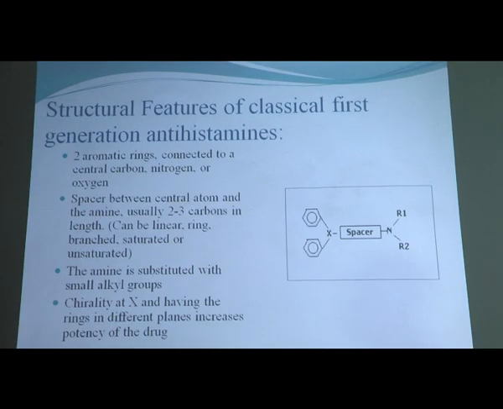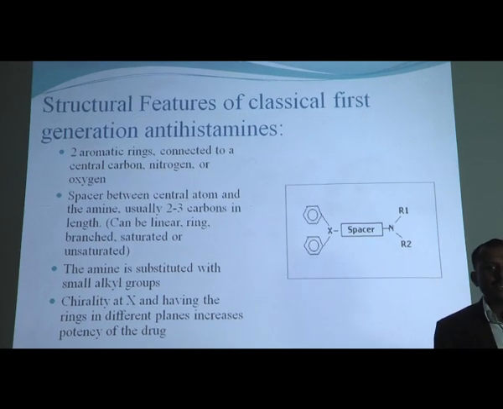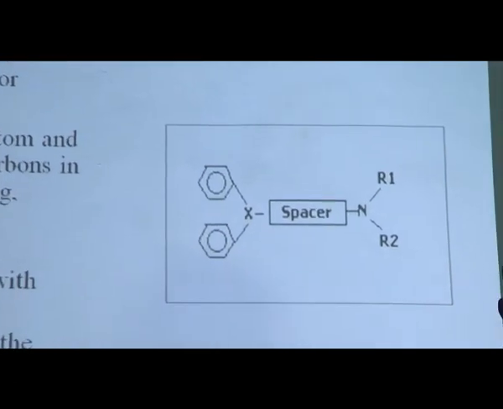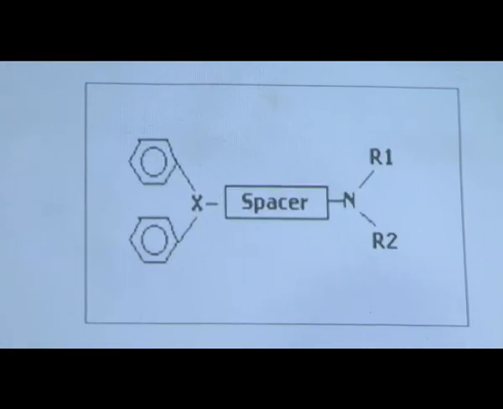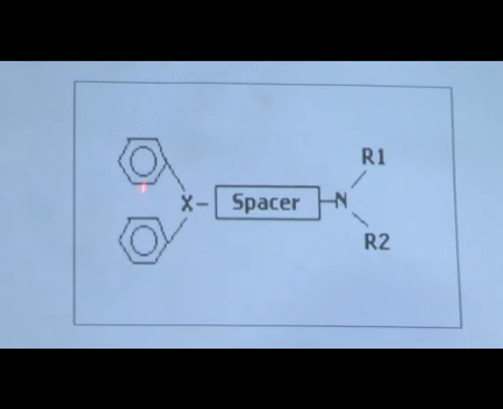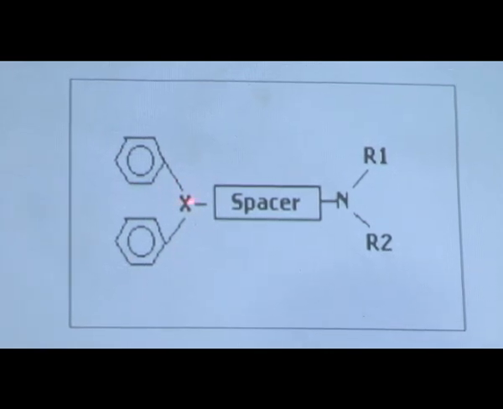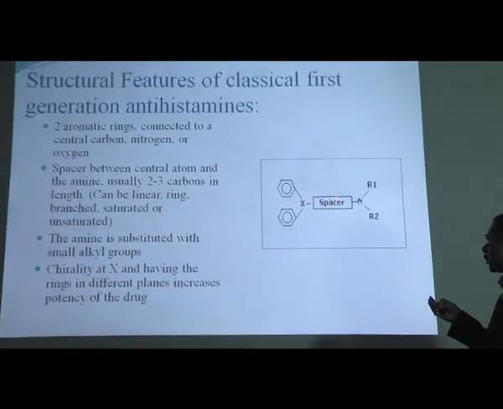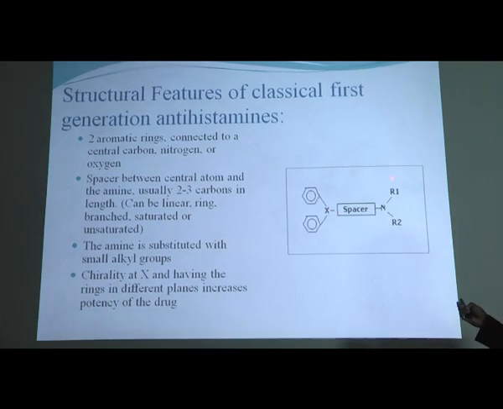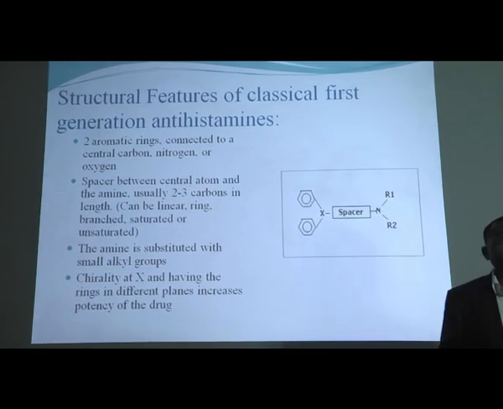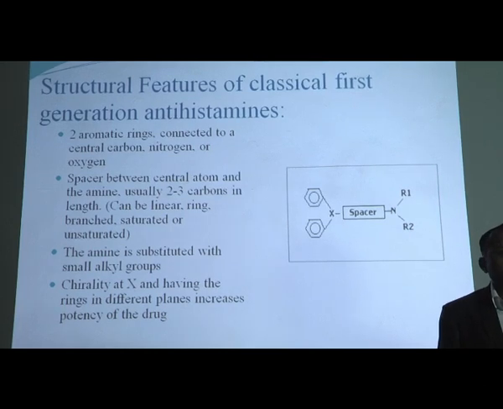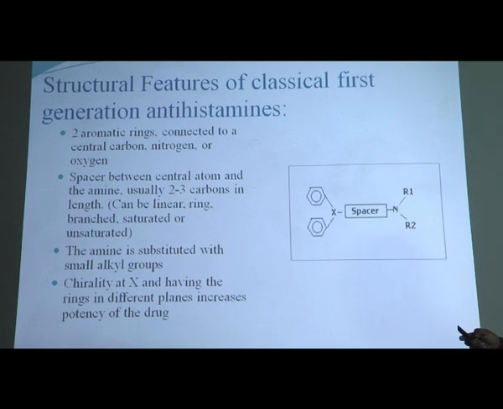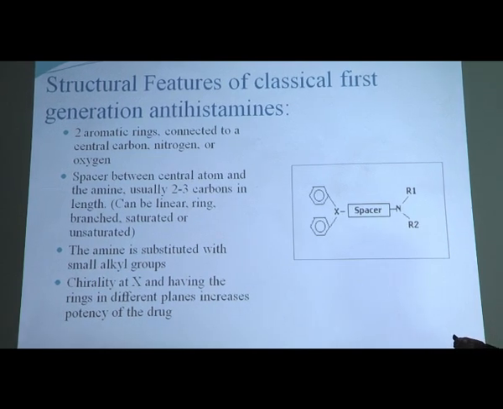First are the structural features. Whenever you go for the H1 antihistaminic receptor antagonists, what are the main basic structural features? The spacer is a very important point. Two benzene rings are attached to the heteroatom, where X stands for the heteroatom, and the spacer is the ethylene bridge located between the nitrogen and the heteroatom. R1 and R2 are alkyl groups, or any alkyl heteroatom group attached to the nitrogen. So these are the structural features of the H1 antihistaminic agents.